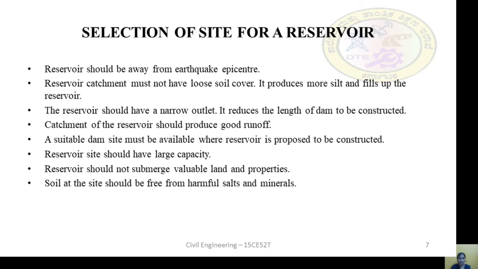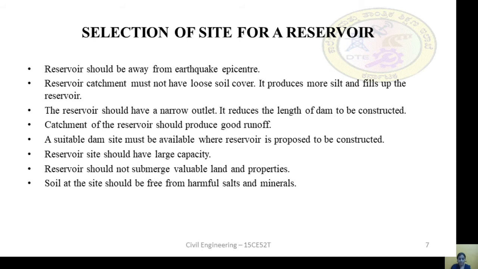So the cross section of the outlet of the reservoir should be narrow, where it reduces the length of the dam to be constructed. If it is narrow, the length of the dam will be reduced.